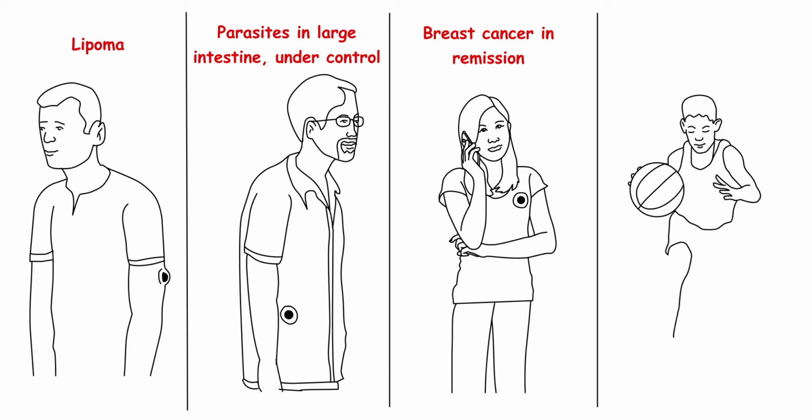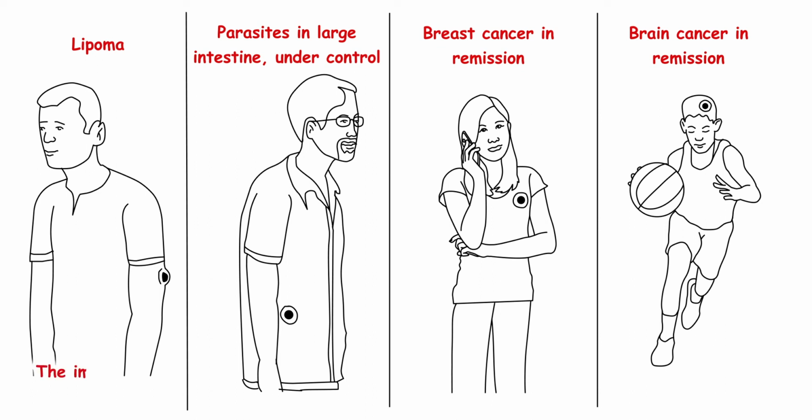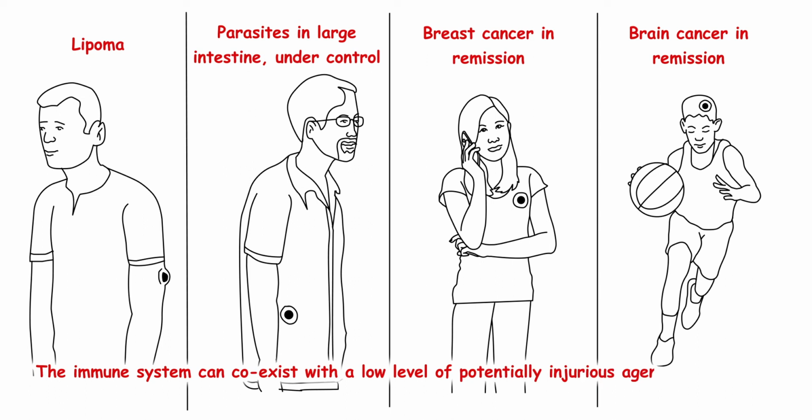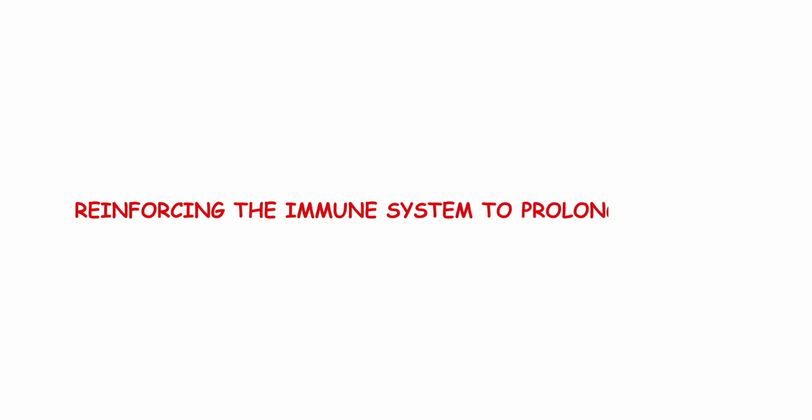This is similar to the state of remission after treatment when cancer cells are still in the body but undetectable. The above conditions are possible because our immune system is trained to accommodate an abnormal growth or potentially injurious agents in the body as long as they don't misbehave, reinforcing the immune system to prolong survival.